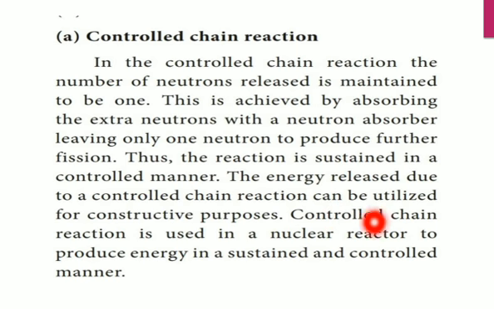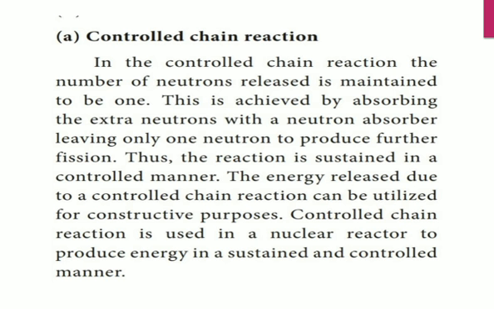The controlled chain reaction is used in nuclear reactors to produce energy in a sustained and controlled manner. If we go to the nuclear reactor, it will produce electricity, right?